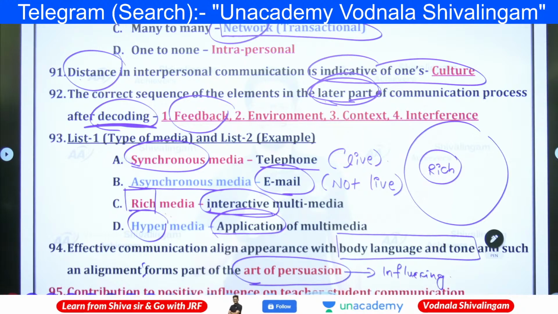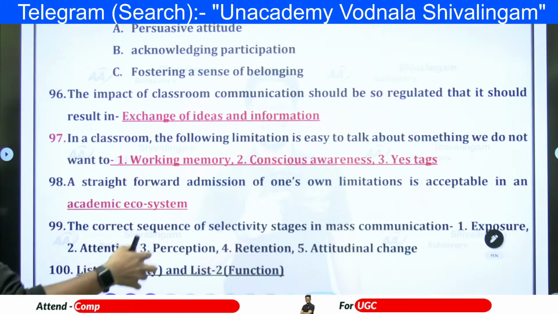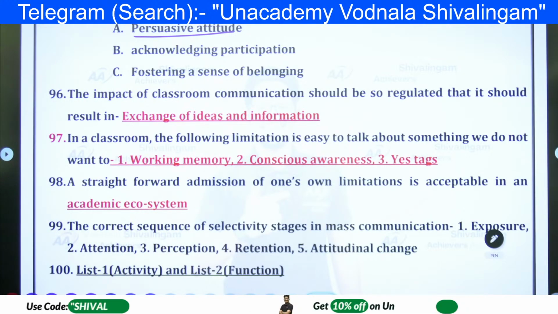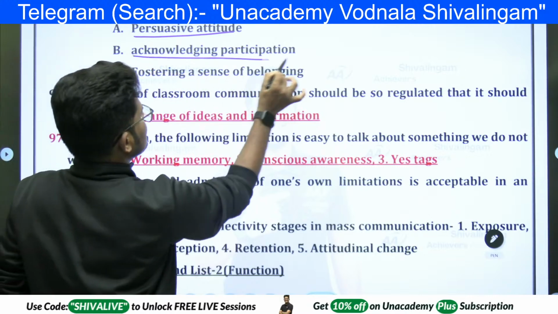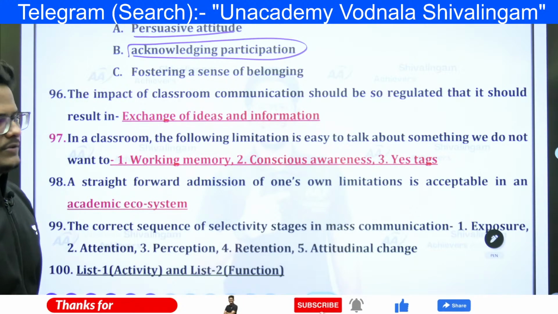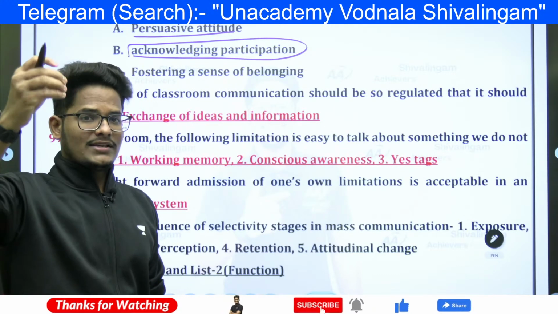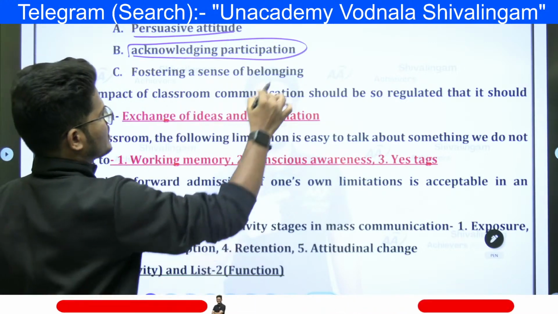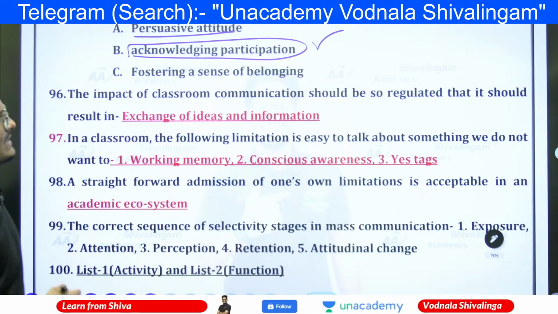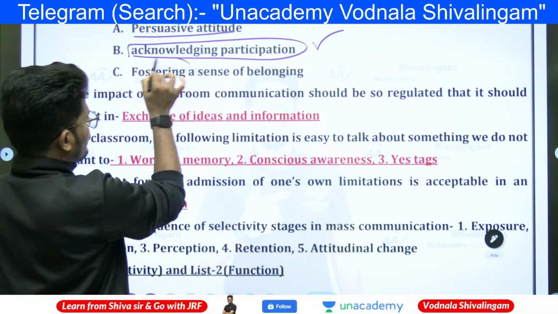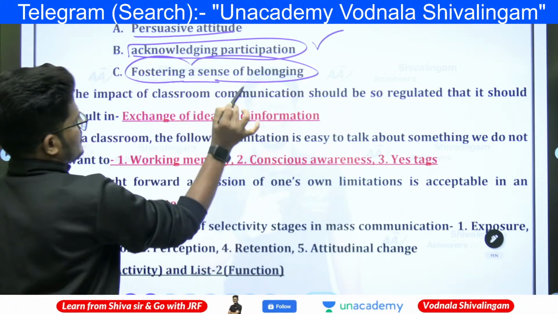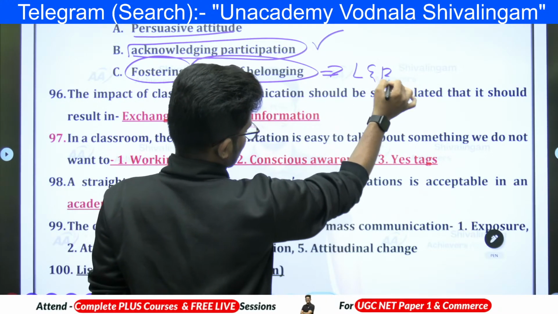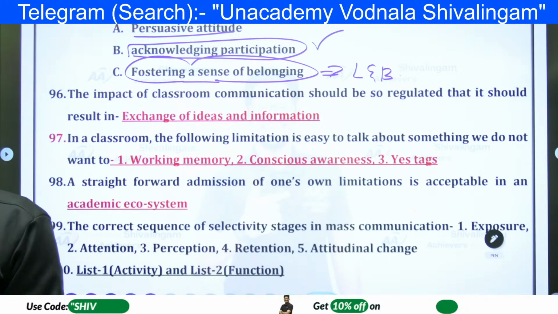And it contributes a positive influence on teacher-student communication. So a persuasive attitude will create a positive attitude in student-teacher communication. Acknowledging the participation of the student will be a main parameter. When you acknowledge the student's name or participation, if they are answering properly and effectively, participating in the discussion, and you recognize them, they get pleasure and satisfaction to answer more and more. Fostering a sense of belongingness also. This is the third level of Maslow's theory, love and belongingness, which comes under classroom communication also. Right?